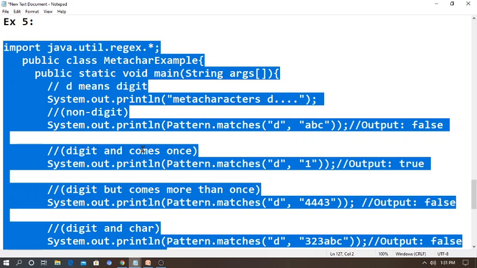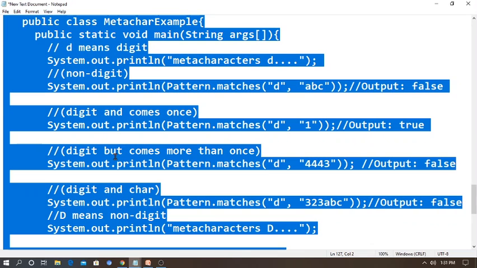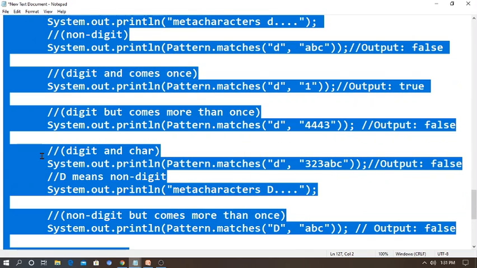Then this comes as a digit and comes once, so I am writing SOP of Pattern.matches of d, comma 1, output is true because it is available. Then a digit but comes more than once, that means Pattern.matches of d, comma 333, output false. So like that we can go and check the program.